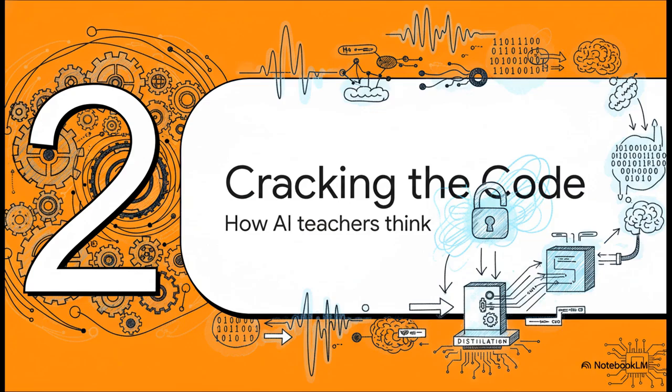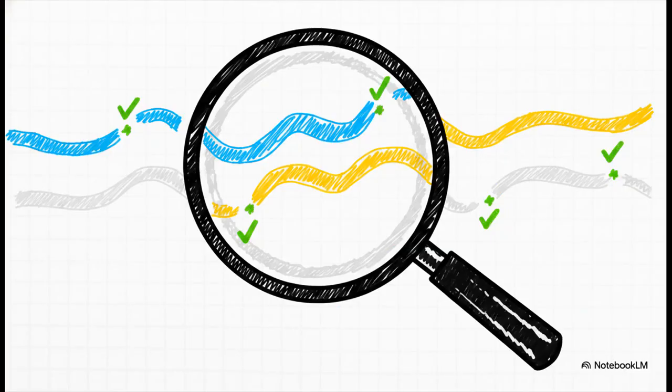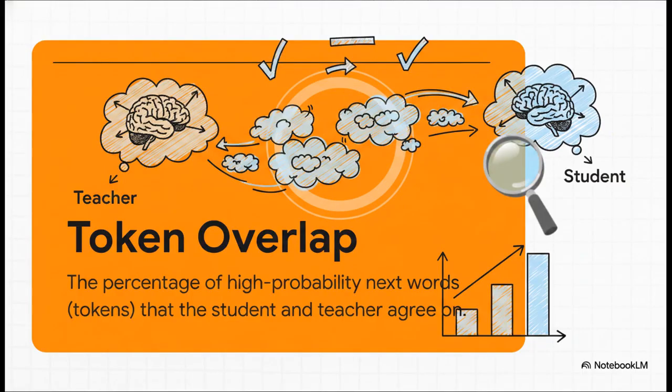Okay, so we've got the what. You need aligned thinking and new knowledge. But what about the how? What's actually happening under the hood? We're starting to see that it's not just about what the teacher knows. It's all about how it thinks. And that is the key to cracking this whole code. And after all that, the actual mechanism is really kind of elegant. It all boils down to one single thing: tracking the agreement between the teacher and the student on a tiny, tiny scale. And that's where this idea of token overlap comes in.